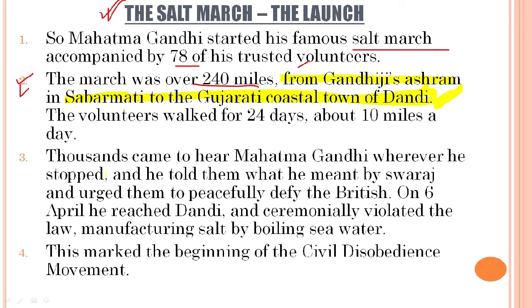Thousands came to hear Mahatma Gandhi wherever he stopped, and he told them what he meant by Swaraj and urged them to peacefully defy the British. See students, still he is explaining to the people, urging the people to peacefully defy the British. Still he is not resorting to violent means. On 6th April he reached Dandi. He ceremonially violated the law. Which law, students? The salt law. Manufacturing salt by boiling seawater.